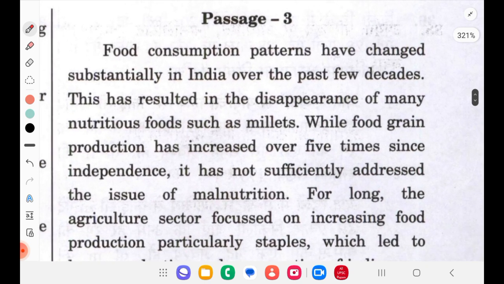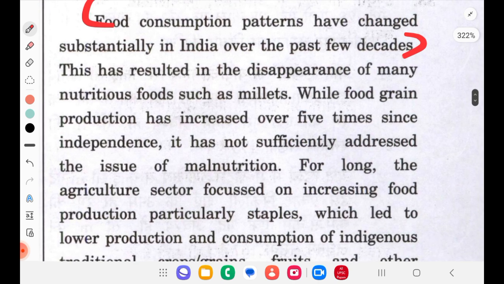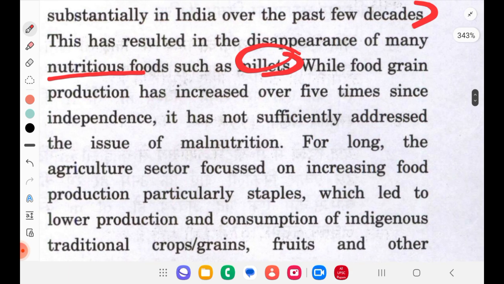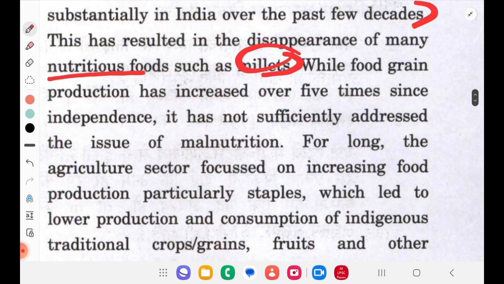So passage 3 we are reading. Food consumption patterns have changed substantially in India over the past few decades. Of course, it has been changed. This has resulted in the disappearance of many nutritious foods such as millets. So because of the change, now we are not eating nutritious foods such as millets is what they are saying. While food grains production has increased over 5 times since independence, it has not sufficiently addressed the issue of malnutrition. Food grains production has increased, but malnutrition we are not addressing.